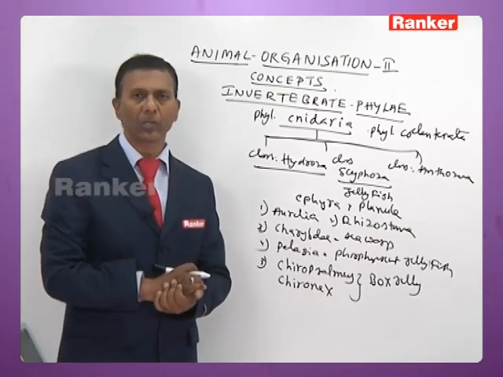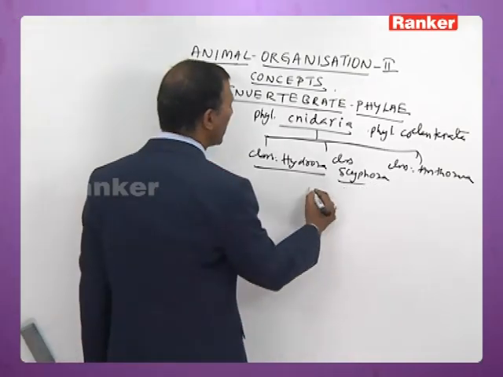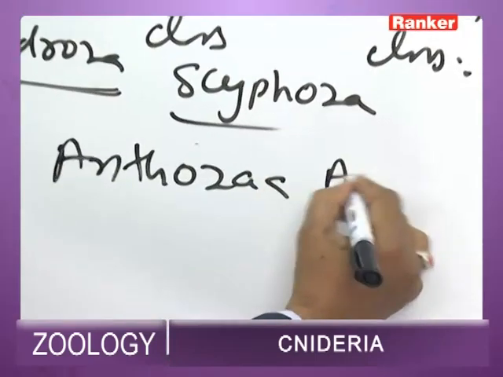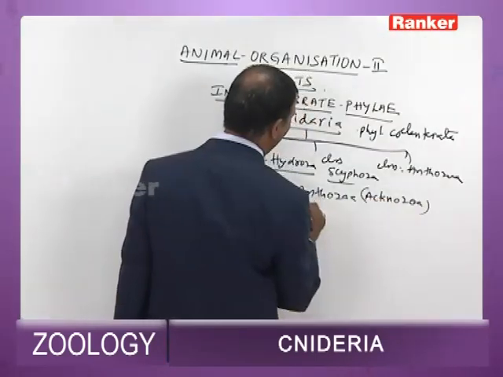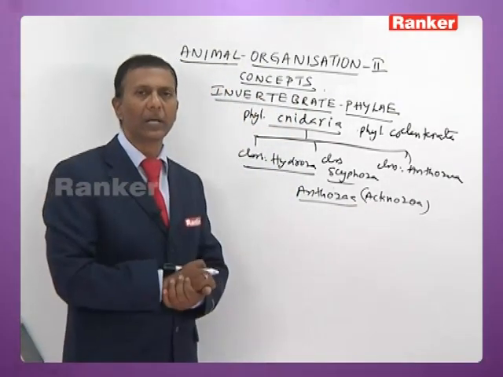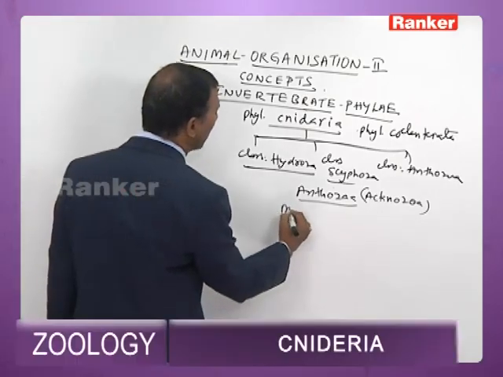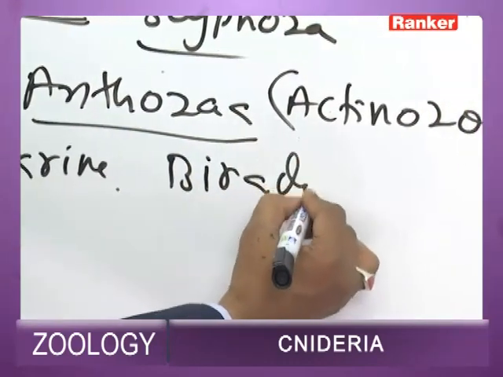Scyphozoans also exhibit radial symmetry. Now the Anthozoans are also called Actinozoa. These anthozoans or actinozoans are exclusively marine and they are biradially symmetrical.